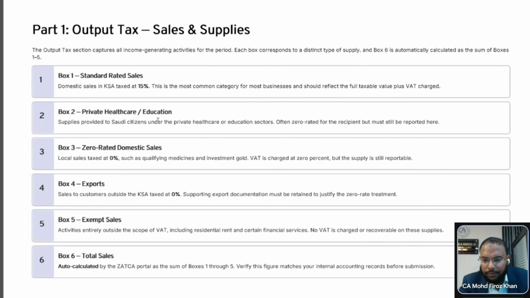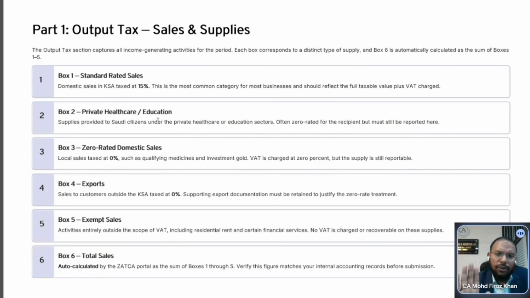No, I didn't forget to charge. Let's say the customer paid me plus VAT, 1,150. I put 1,150 in the box, right? Yes. I will explain through the box also. I will show where you need to mention the taxable and zero rated amounts with an example, so that it will be very easy to understand.